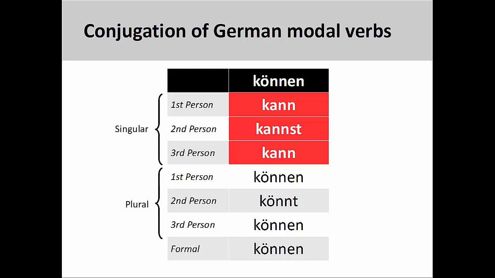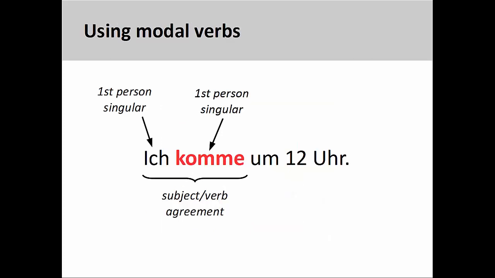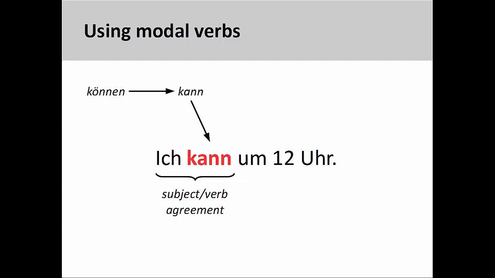We will take a look at the different meanings of these modal verbs and how to use them in a sentence in a later presentation. At this point, I would instead like to demonstrate how to use modal verbs in a sentence. In the sentence you see here, Ich komme 12 Uhr, I am coming at 12 o'clock, the verb komme is in the second position, and there is subject-verb agreement between the first-person singular personal pronoun ich and the first-person singular verb form komme. The modal verb needs to be placed in the second position. To do this, I take the infinitive of the modal verb, conjugate it so that there is subject-verb agreement, and insert the modal verb into the second position.